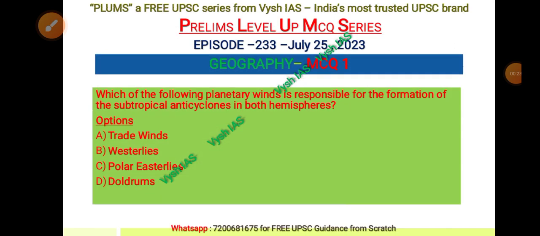So now let's get started. The first MCQ: which of the following planetary winds is responsible for the formation of the subtropical anticyclones in both the hemispheres? The options are A, trade winds, B, westerlies, C, polar easterlies, D, doldrums. So let's see the answer now.